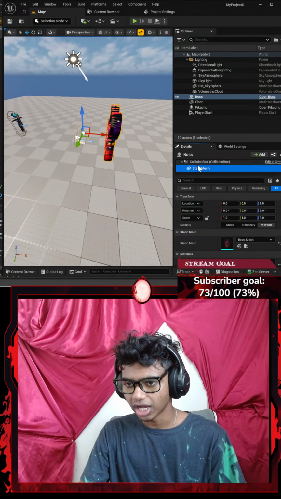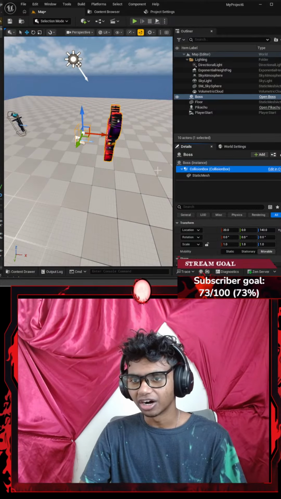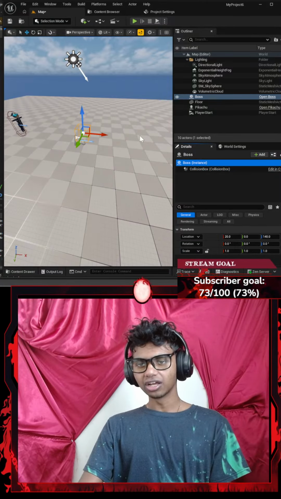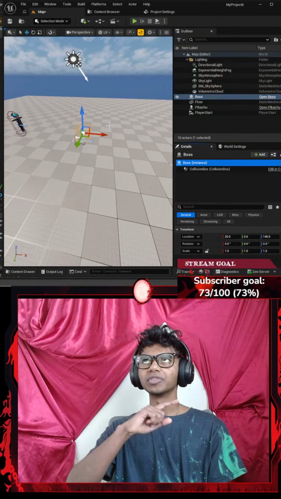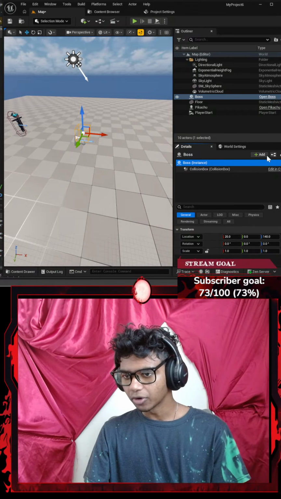Okay, my static mesh is not going to be a child of my collision box. Hold up, guys. Let me just arrange this because I created a collision box, but I got to go ahead and have it... guys, I cannot trace this part. I need to completely surround my boss's mesh with my collision box here. There we go.